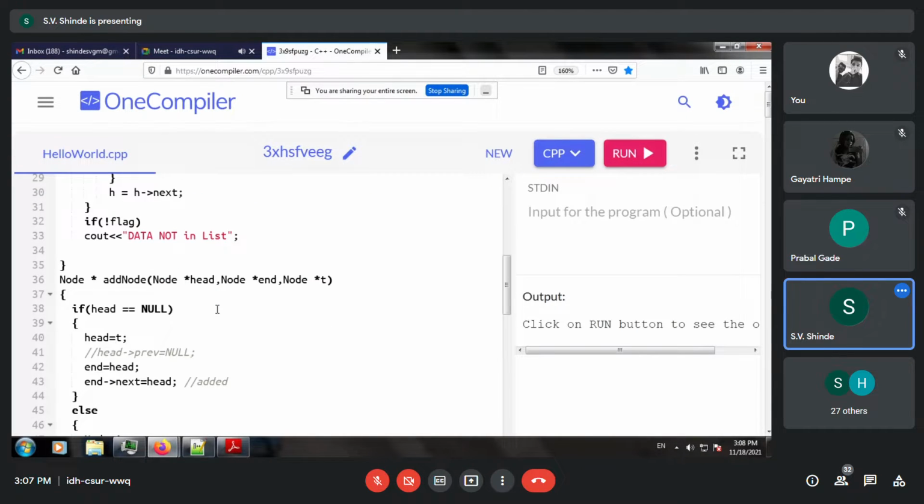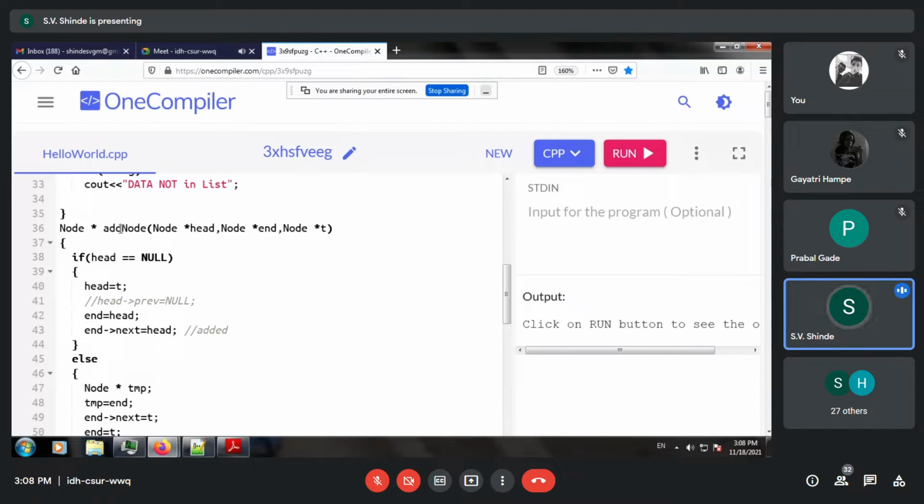Now adding the node. One more piece of information is added after creating the head node. So head is equal to the temporary node T, end is equal to the head node, and end arrow next is equal to head. So this statement is specifically added. Instead of null, we have pointed the end node to the head node. Now this part applies if your head node doesn't exist.